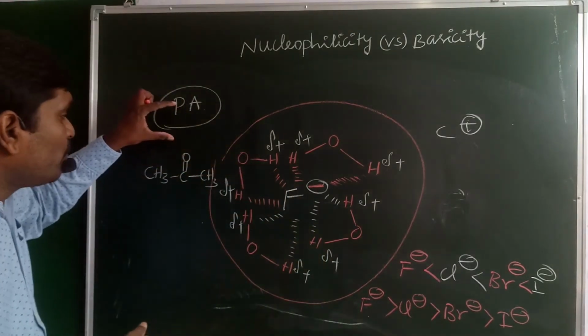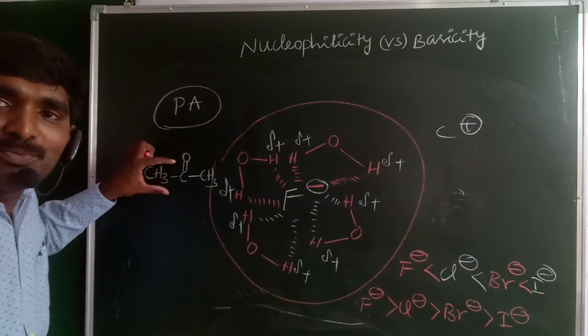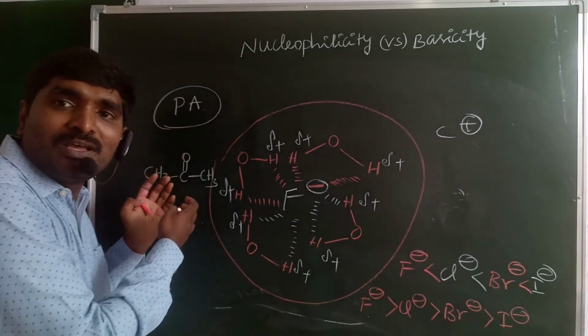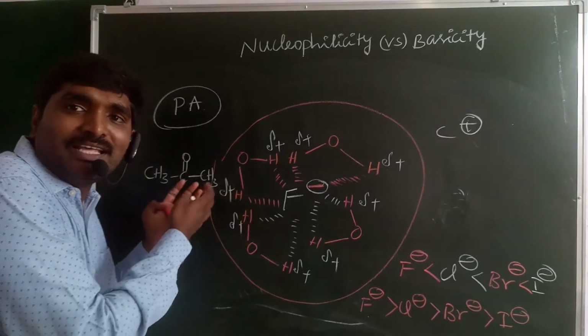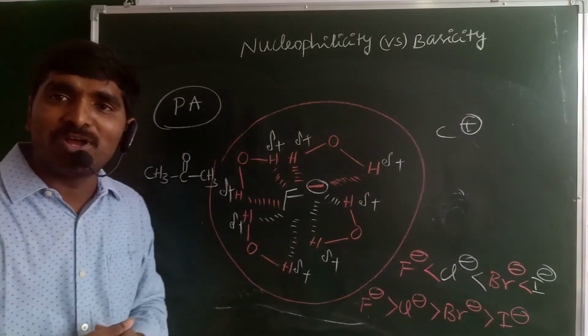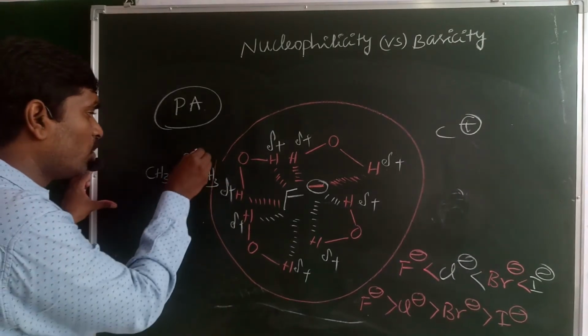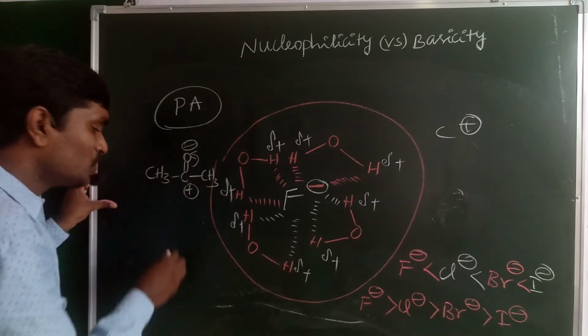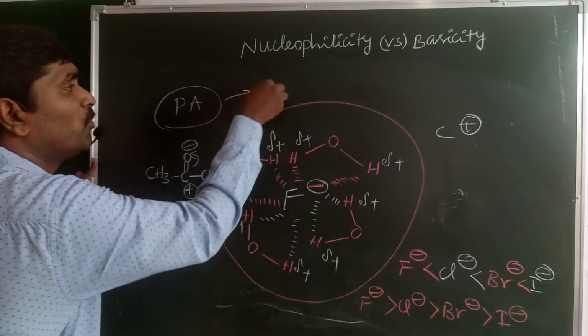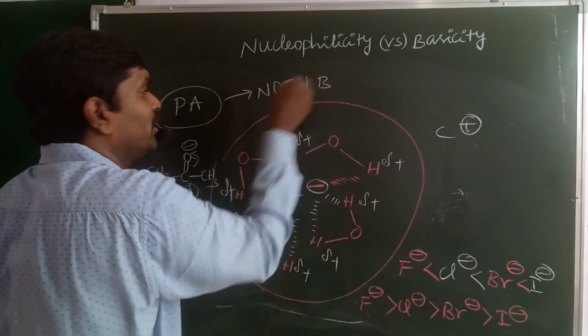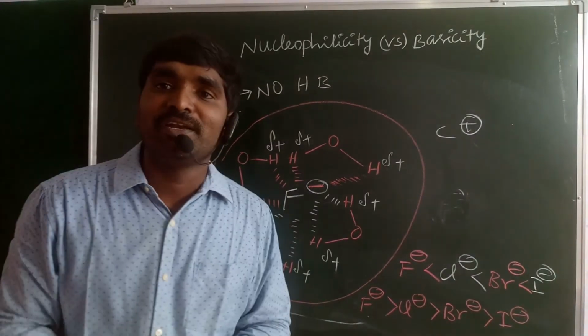So in polar aprotic solvent, there is no hydrogen bonding. Why? Because there is no H plus ion releasing capacity in the acetone molecule, which may be ionized as O minus and C plus. So there is no hydrogen bonding for a polar aprotic solvent.